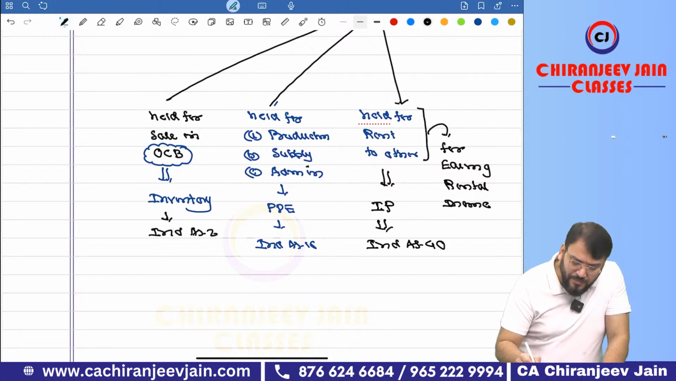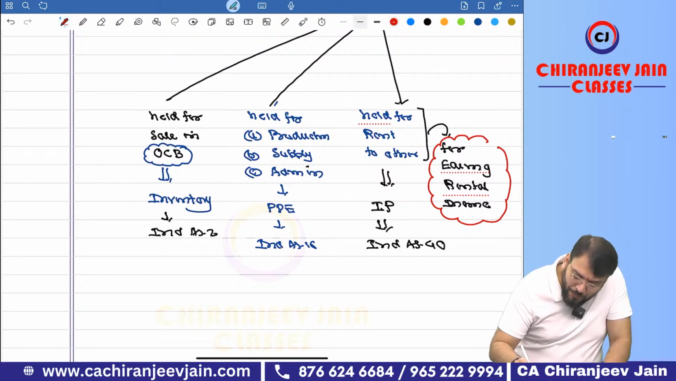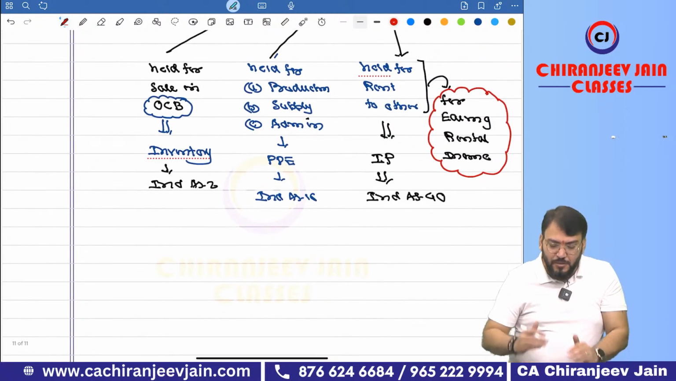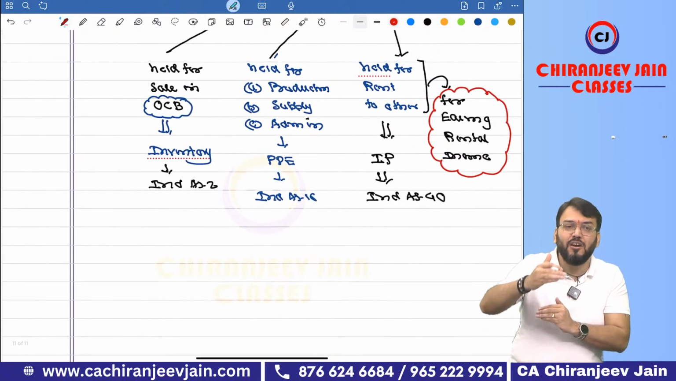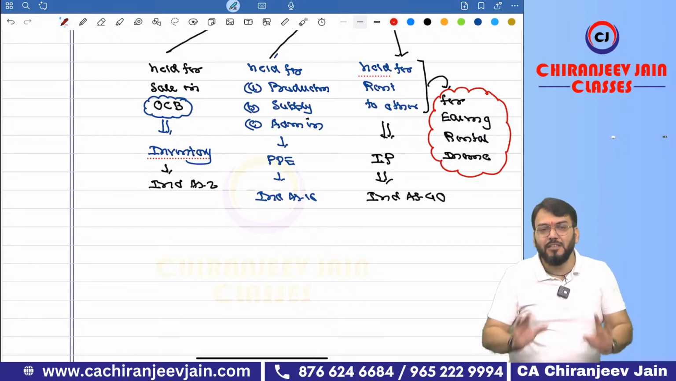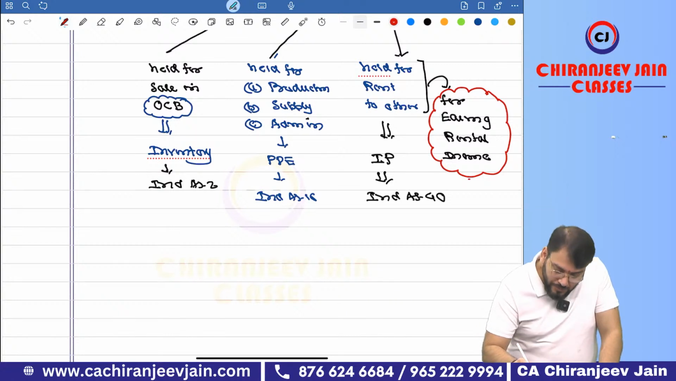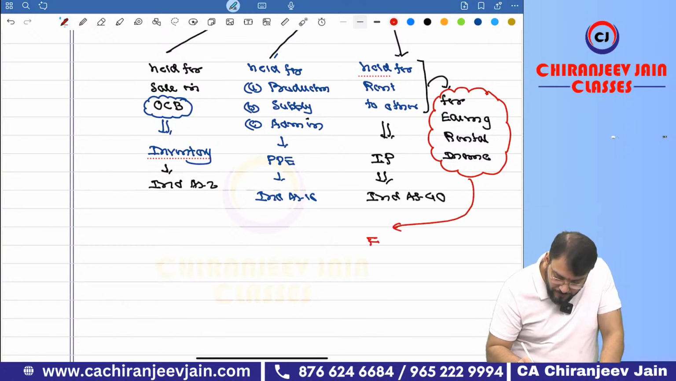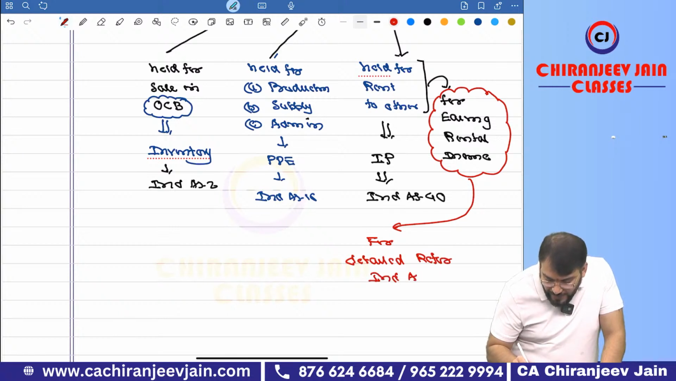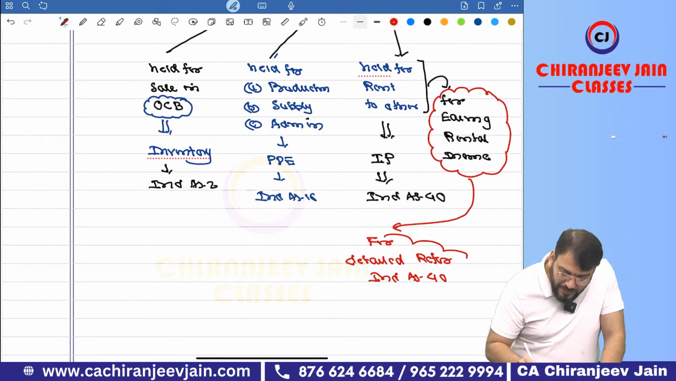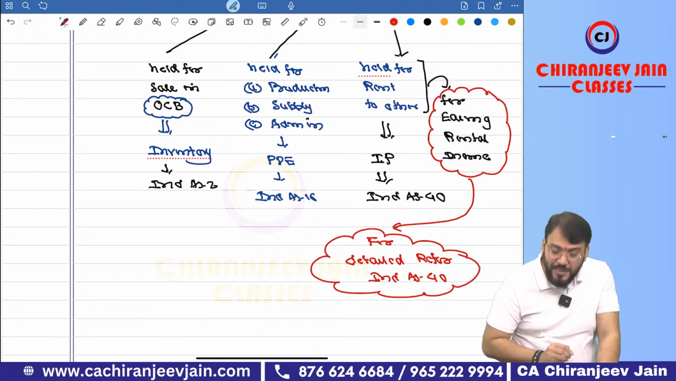So the detailed discussion we'll do not now. When I will come to Ind AS 40, there are some more points to explain, but not now. Slowly, I will increase the concept. Okay, not immediately. Otherwise, a lot of confusion will come. This much you have understood. And for detail, refer what? Ind AS 40. Means again I will explain this particular point under Ind AS 40.